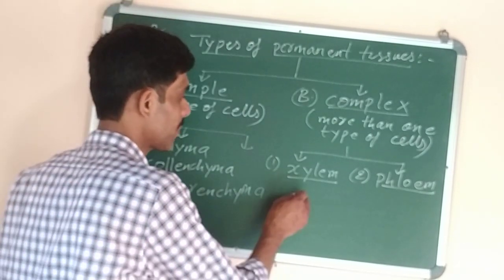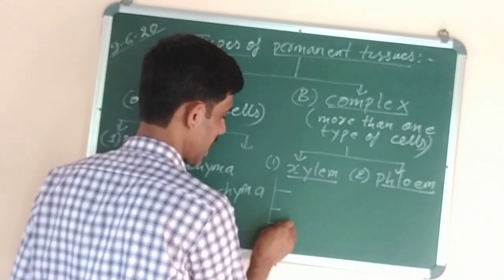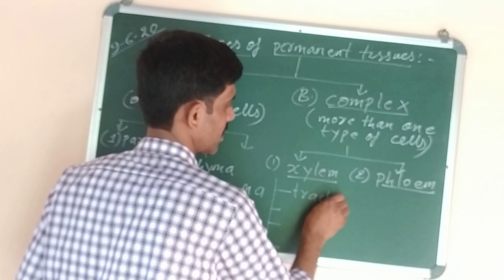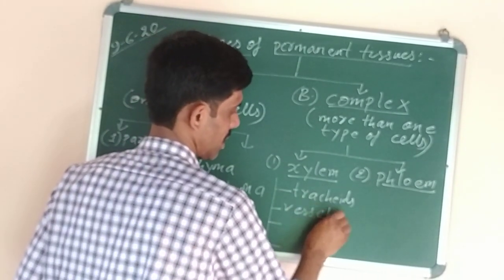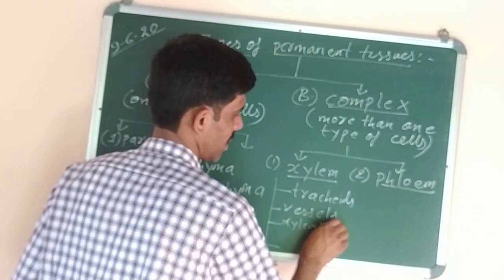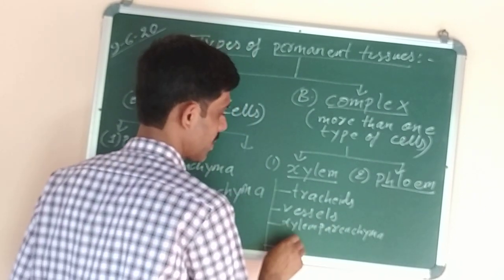So what is xylem made up of? Xylem is made up of four different types of cells or elements. They are tracheids, vessels, xylem parenchyma, and xylem fibers.